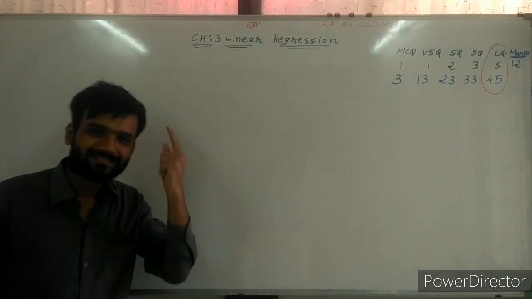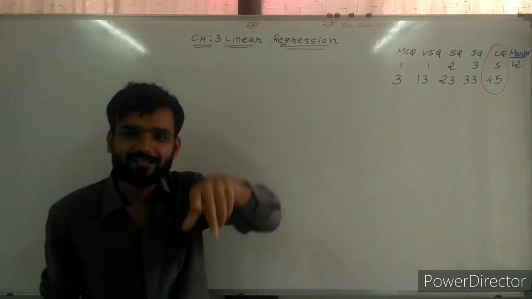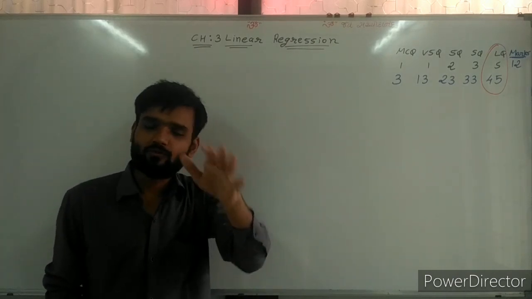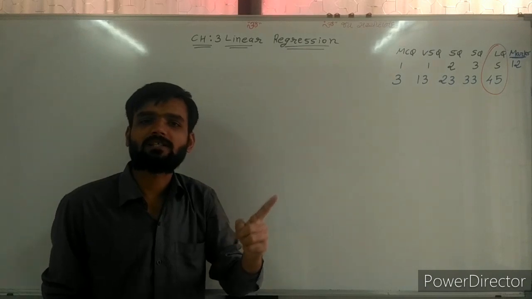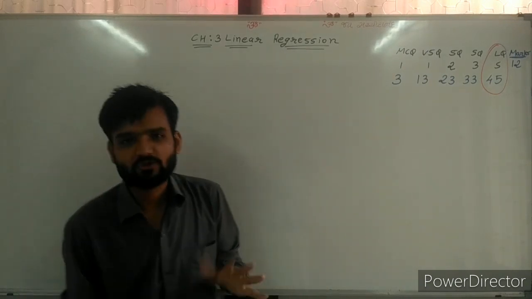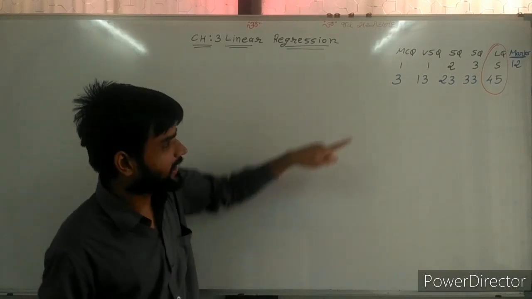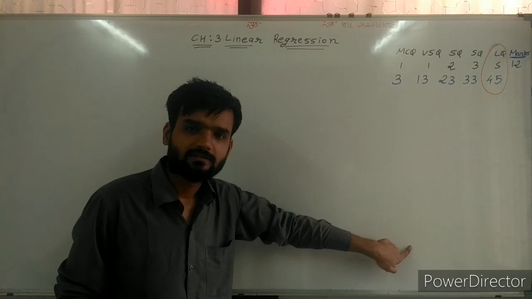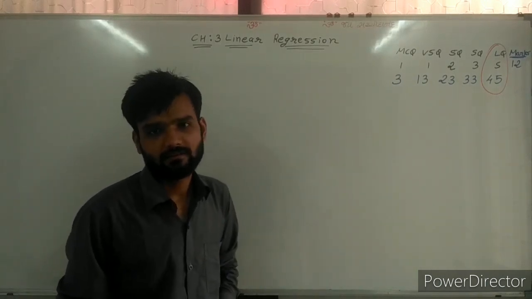Now again, one thing: for that you must have knowledge of the second chapter's Karl Pearson's formula, otherwise you cannot do the third chapter's formulas. So again I am writing here the formula of Karl Pearson from the last lecture.